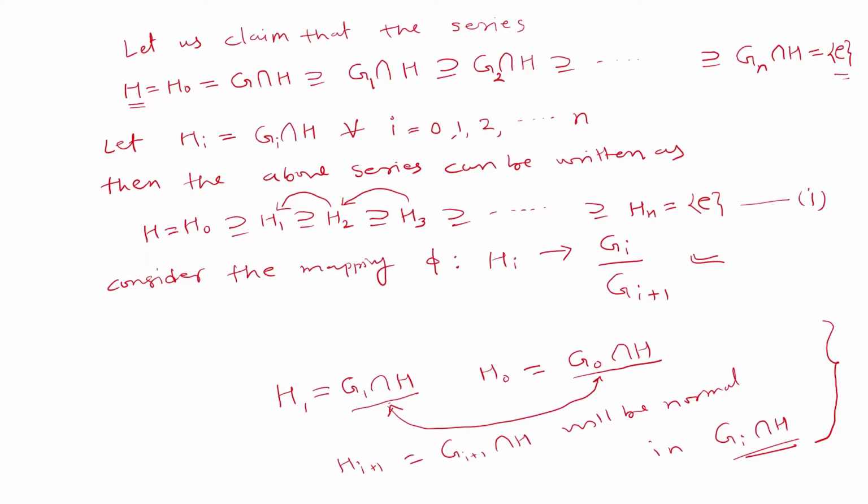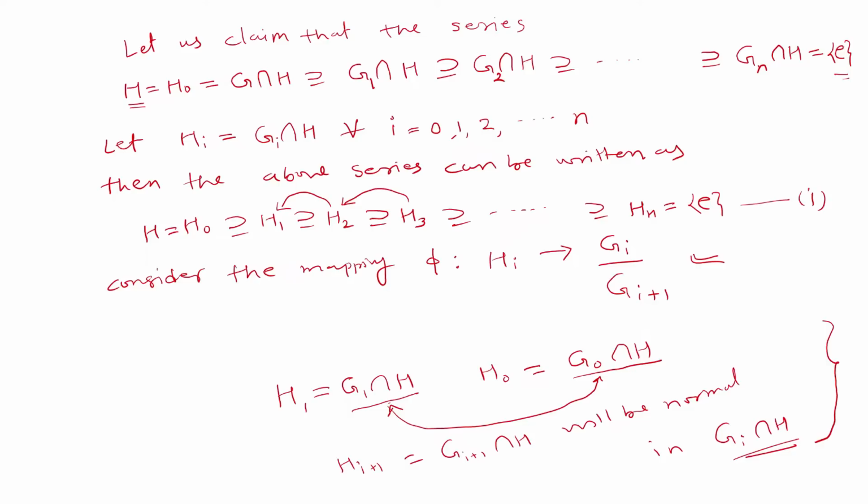So in this theorem I am going to show the difficult part, that is actually each quotient group in series 1 will become an abelian group.